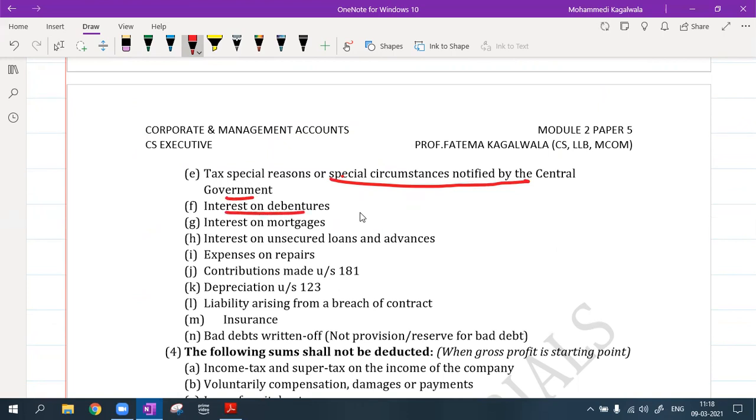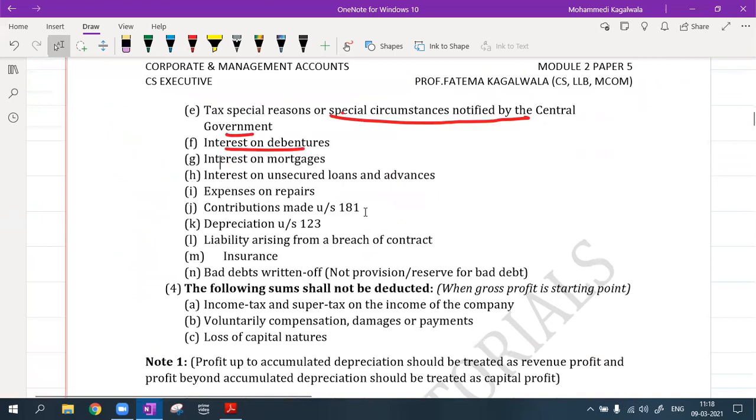Interest on debentures I can subtract because this is my allowable expense. Interest on mortgages, interest on other loans, expenses which I have made on repairs, contributions.